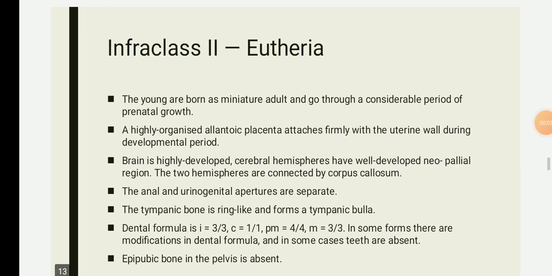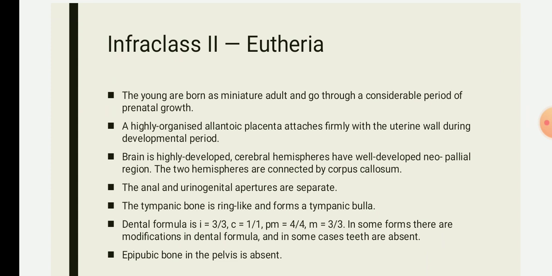Hello students, in our last video we started with the infraclass 2, that is Eutheria, the classification of class Mammalia. In our last video we have already completed the introduction of Eutherians, then the classification: order 1 Insectivora, order 2 Chiroptera, order 3 Dermoptera, order 4 Edentata, and order 5 Pholidota.